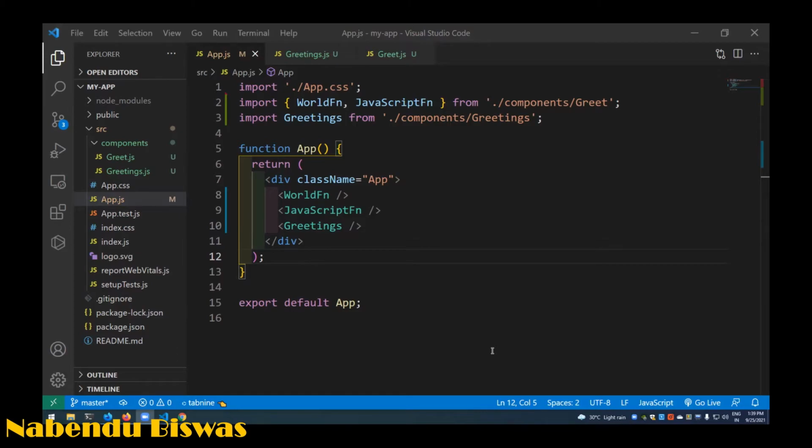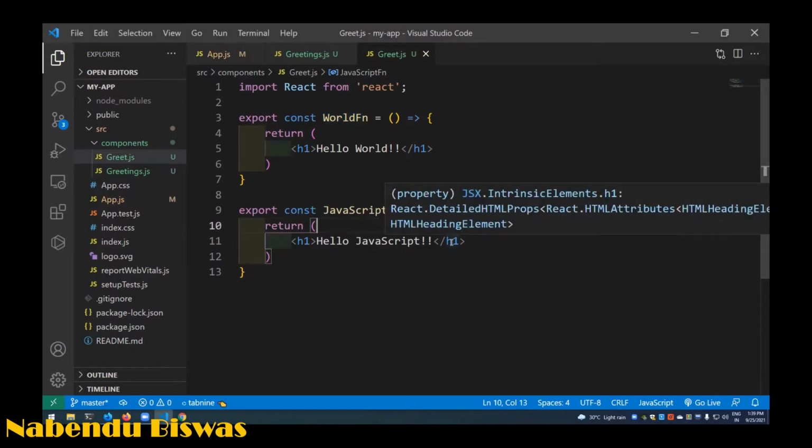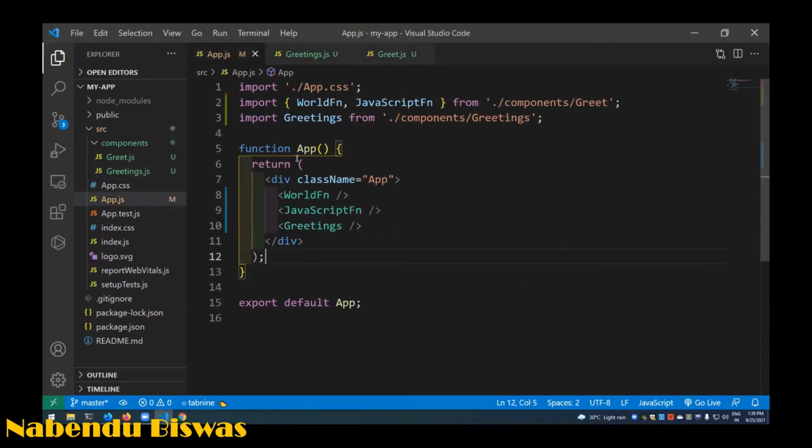Yeah, it is known as named greet.js. This is known as named export, and this is known as default export. Named export, and this is default export. They are known as imports.